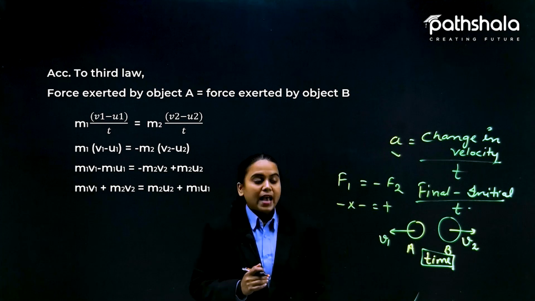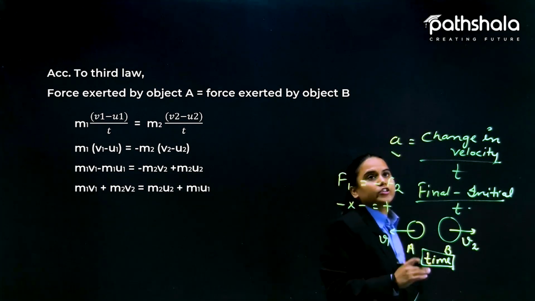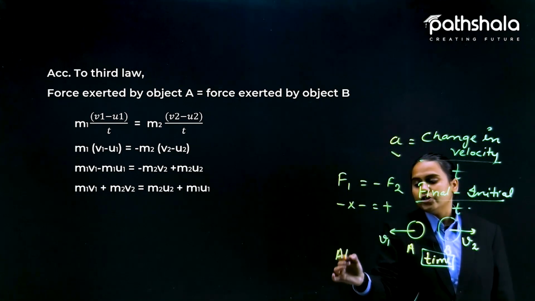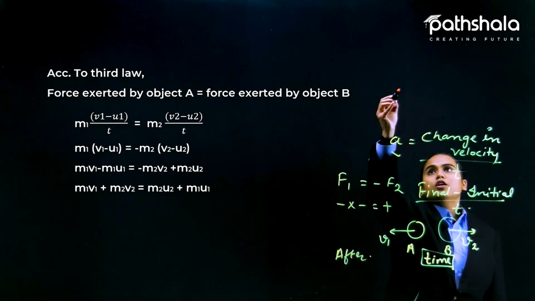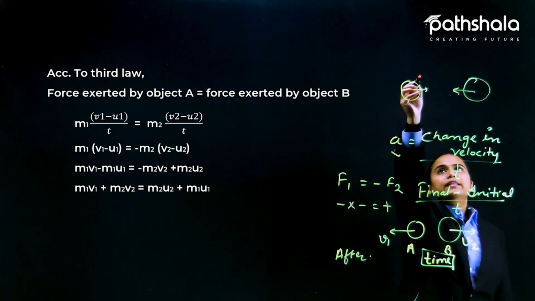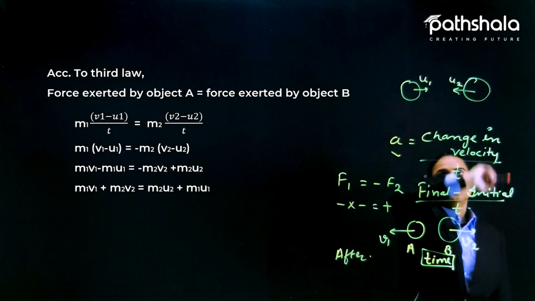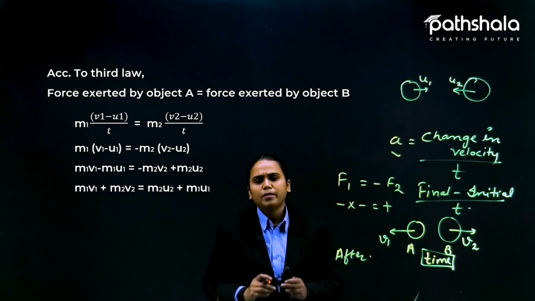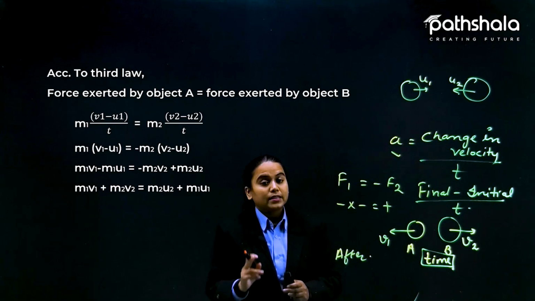So now students, as you can see, before collision and after collision. Let's suppose this system is of the after collision part. Before, they were moving towards each other like this, and this was u1 and this was u2. In the before part also they have certain momentum. Am I right? Yes.